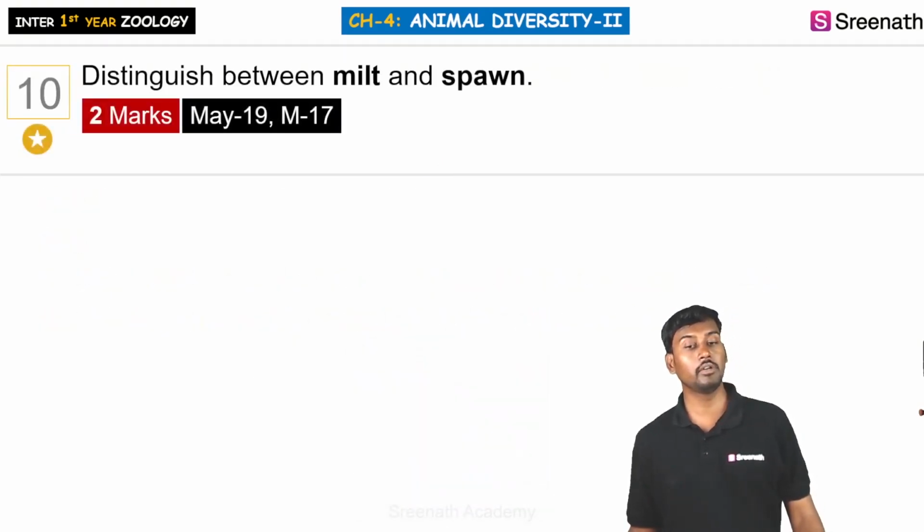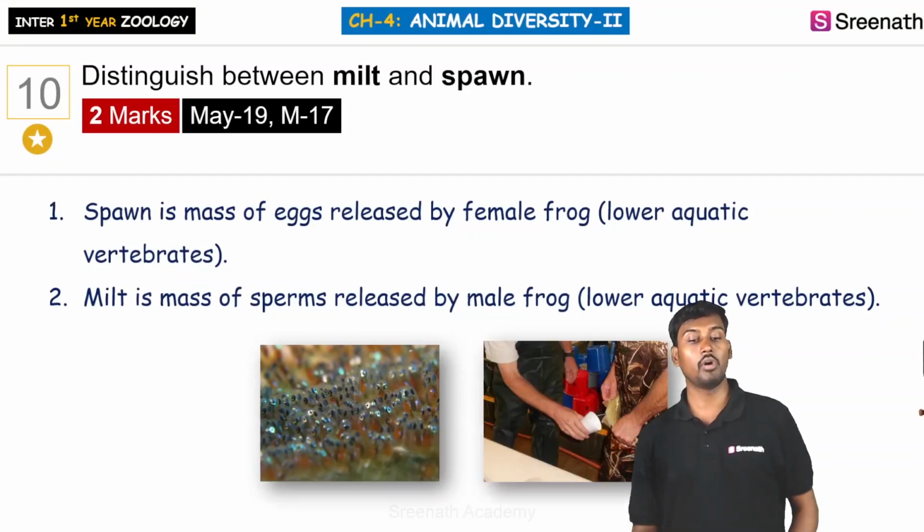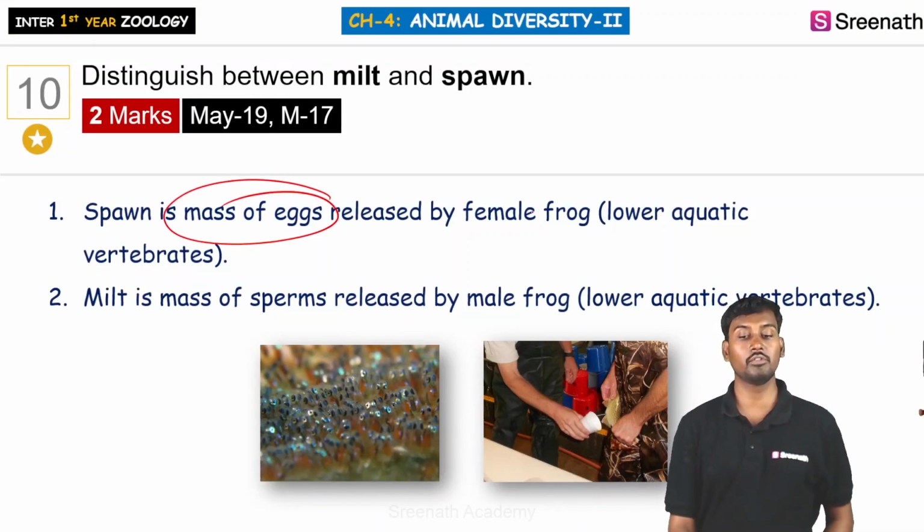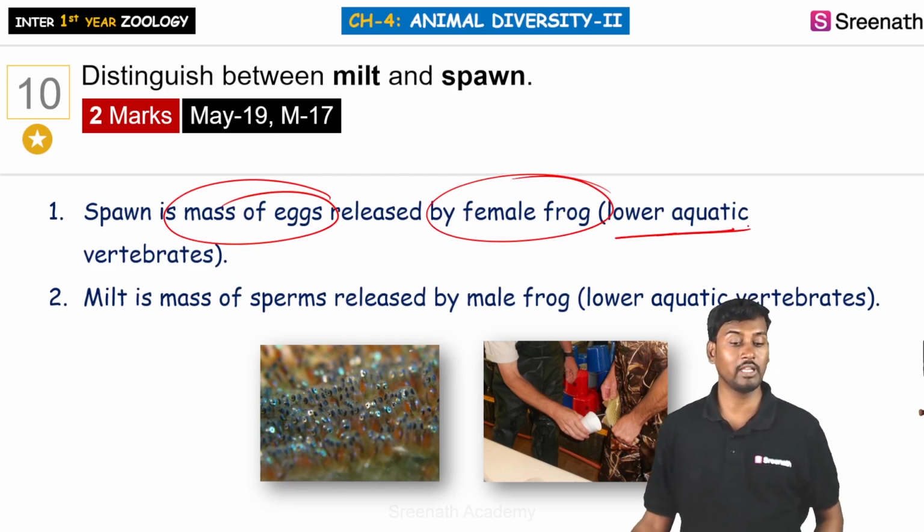Now distinguish between milt and spawn. Spawn is a mass of eggs released by the female frog, among the lower aquatic animals, whereas milt is a mass of sperm released by the male frog.